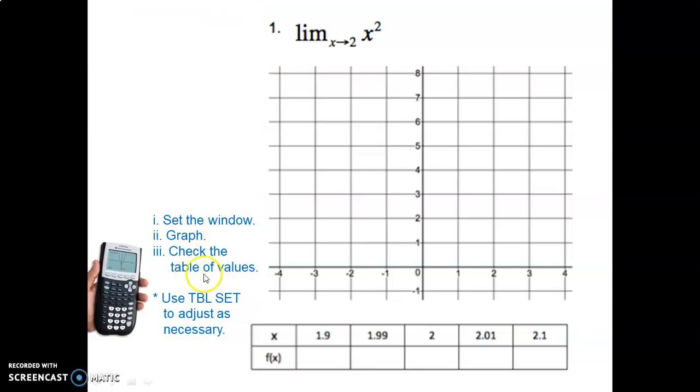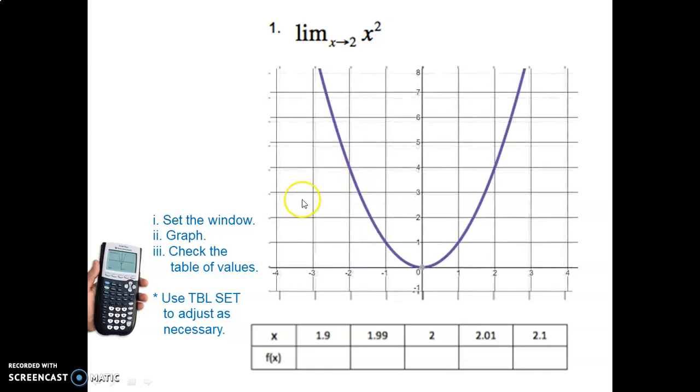Well, it says check the table of values. Maybe you've never used this feature in your calculator, but basically we're going to use the table feature, and it's going to allow us to see specific points on the graph. So here's the graph, first of all, and we're trying to see what is the limit when x approaches 2 from the left, from the right, right? So here's the x value of 2. We're approaching it along the function from the left and along the function from the right. We're converging in on this value of x of 2, and we're seeing what y value we get to.